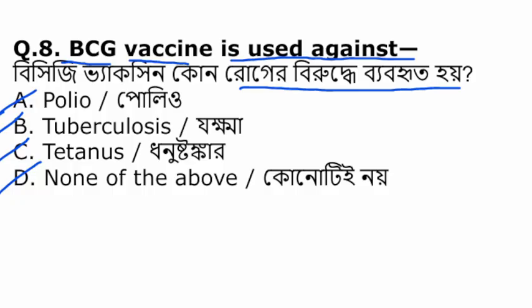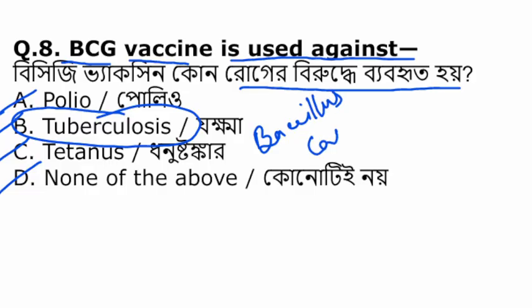So BCG vaccine is mainly used to treat tuberculosis. BCG stands for Bacillus Calmette-Guérin.